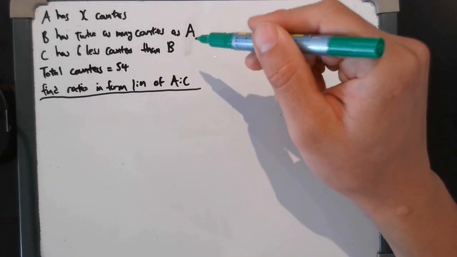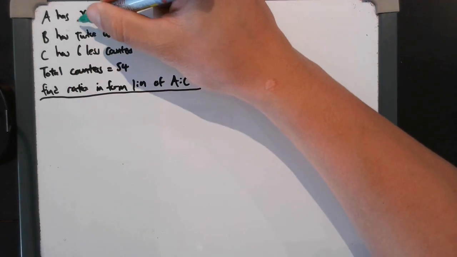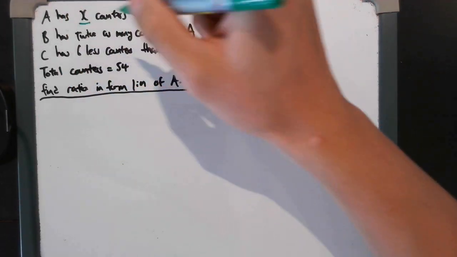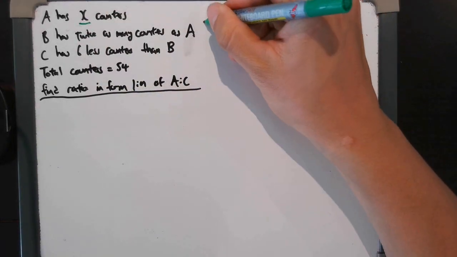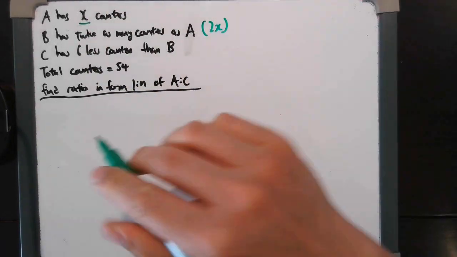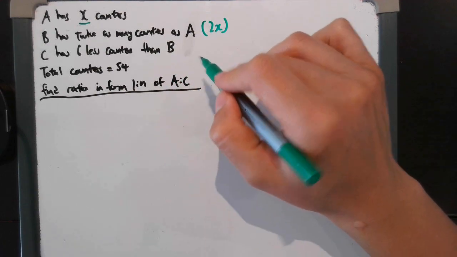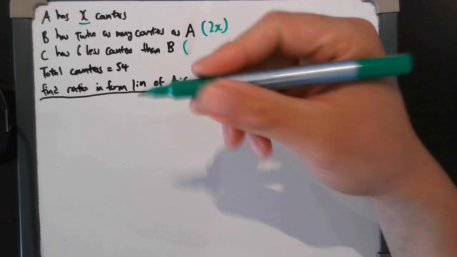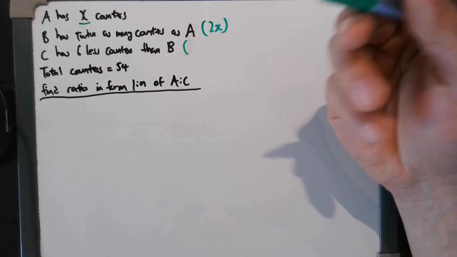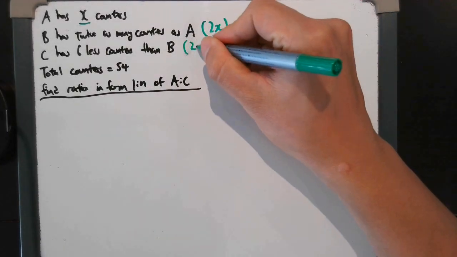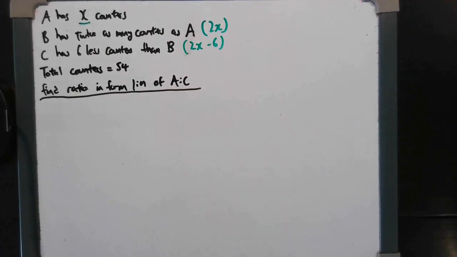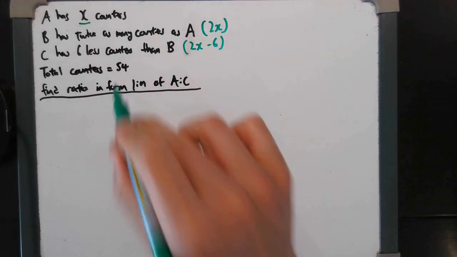So B has twice as many counters as A. Actually, let's just underline what we need. A has x, so B has twice as many as A. So B actually has 2x, okay? Now, C has 6 less counters than B. So it's just B minus 6. But instead of saying B minus 6, we can just write 2x minus 6, okay? So the total is 54.